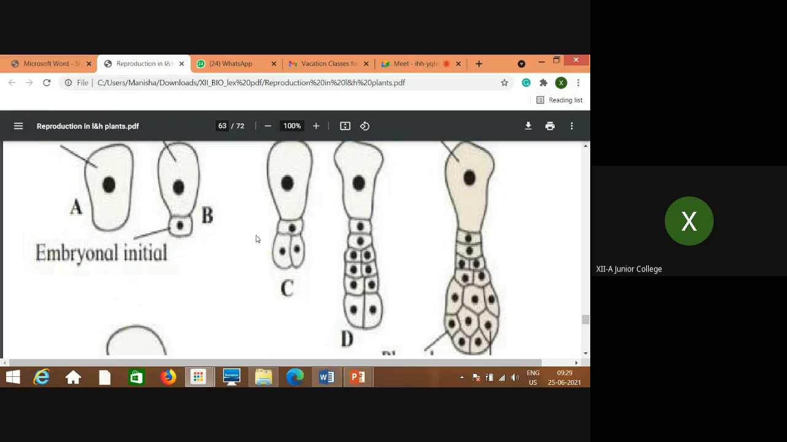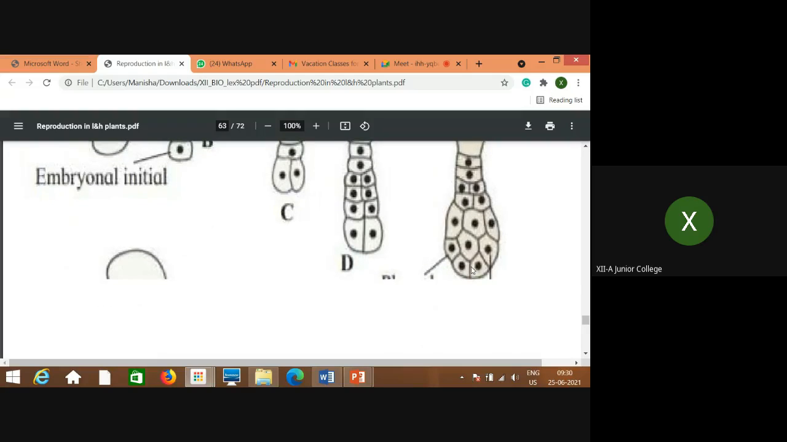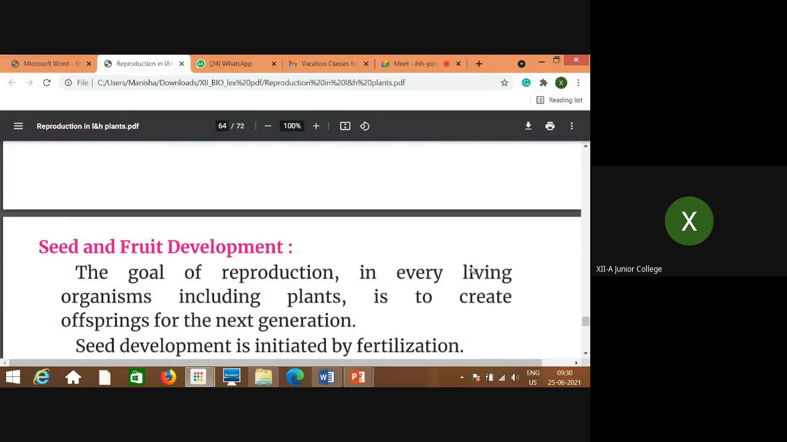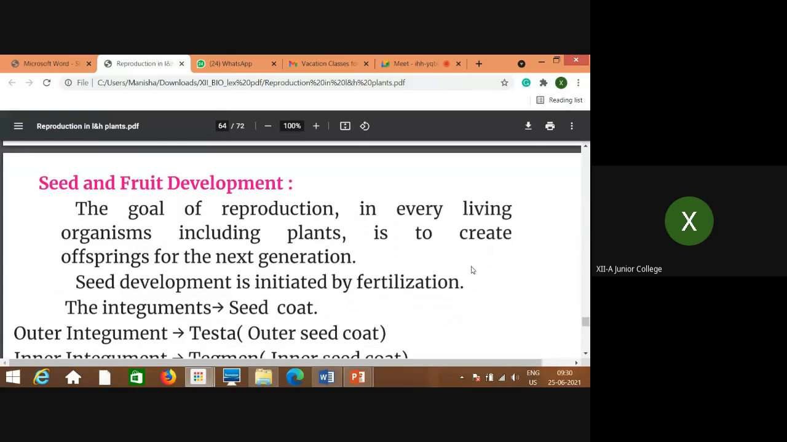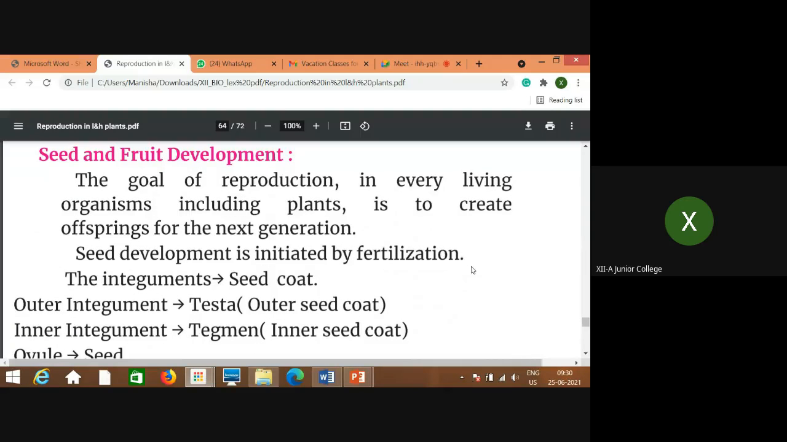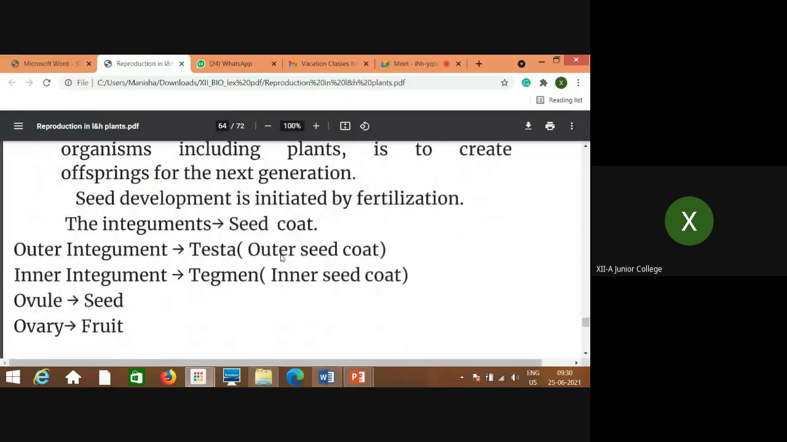In the further development, see, this is the 4-cell structure, then the octant cell structure. This later gets converted into a globular type of embryo, and then it gives rise to the heart-shaped structure and then the horseshoe-shaped structure. So at the end, what is formed? Seed is developed from the ovule and fruit is developed from the ovary. So the goal of reproduction in every living organism, including plants, is to create offspring for the next generation. So seed development is initiated by fertilization. And what happens to the integuments then? That works as the seed coat. So integuments get converted into the seed coat.